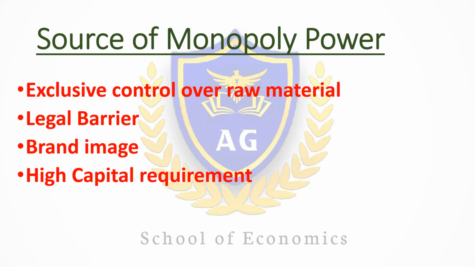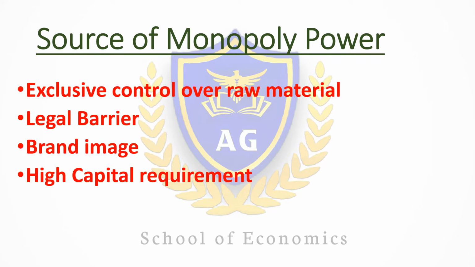Now, the first cause is exclusive control over raw materials. Suppose a petrochemical industry uses crude oil or petrol as raw material. If that firm wants to purchase oil, can the firm purchase from any private outlet or any firm?